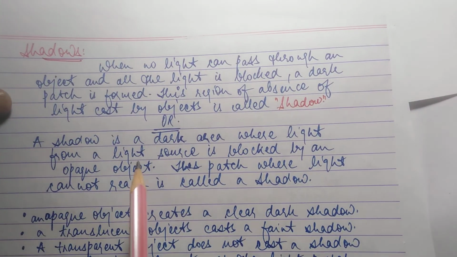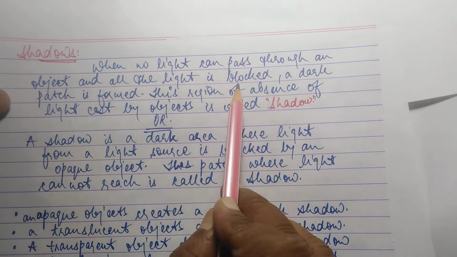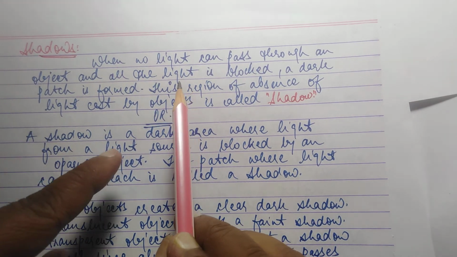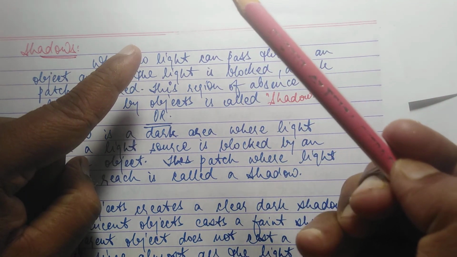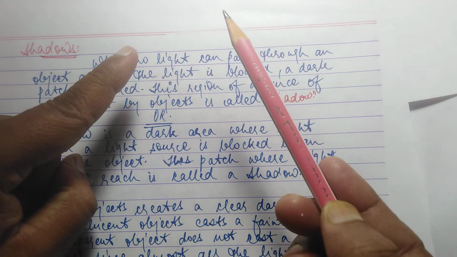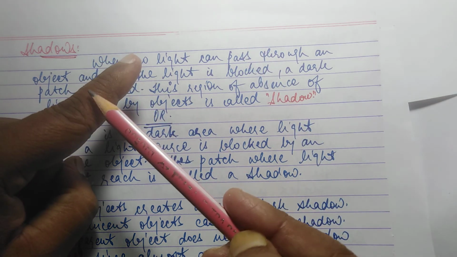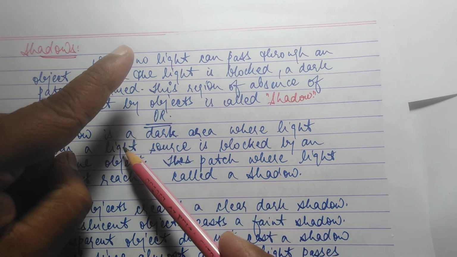Now shadows, परछाइयाँ. When no light can pass through an object and all the light is blocked, a dark patch is formed. You can see here from that direction where my pencil is pointed, from there the light is coming and here it is stopping. Light has been stopped by my finger and here you can see the shadow.